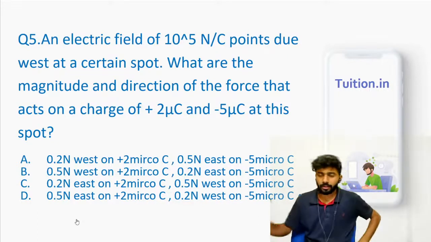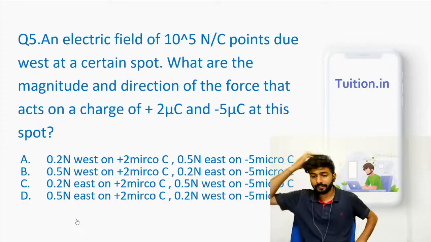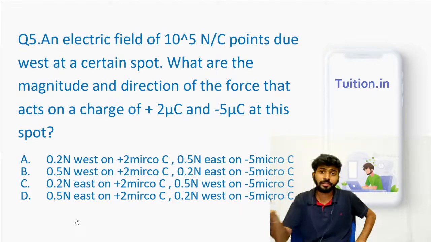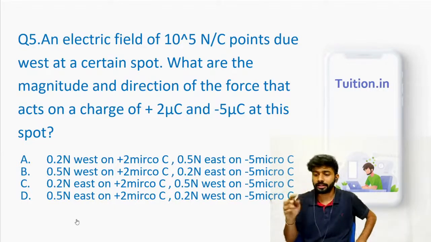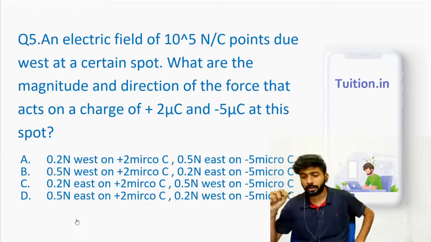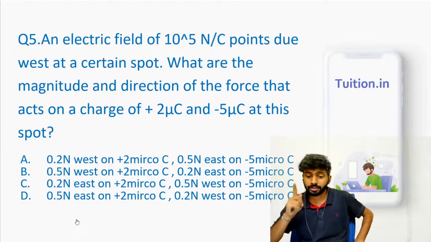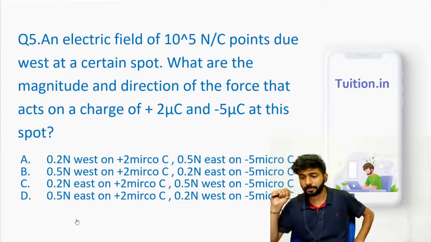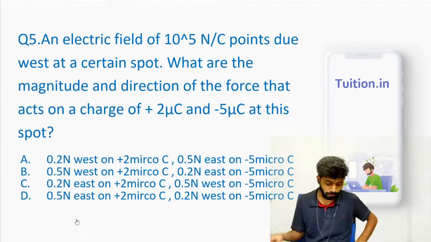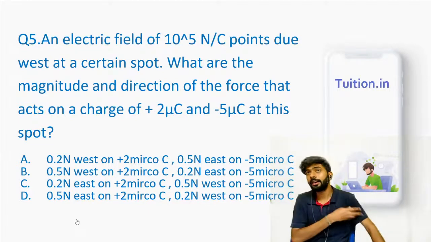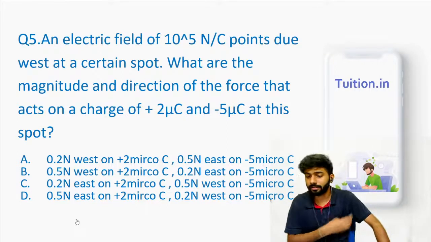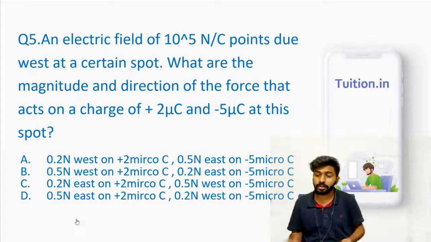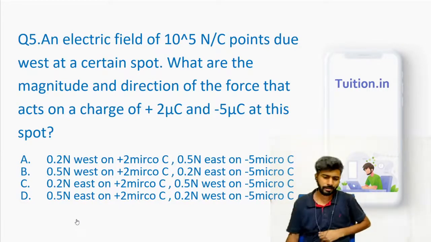Okay, so you have a charge, you have the electric field given at that charge, right? You just need the force on two charges. First you will put plus 2 microcoulomb, and you need the force that this charge will experience at that point due to this electric field. That is the first part. Then you will remove this plus 2 microcoulomb and bring minus 5 microcoulomb. You will put it there, and then you want the force that acts on minus 5 microcoulomb due to this given electric field, right? And you don't just need the magnitude, you need it vectorially. Actually, it's a pretty direct question.